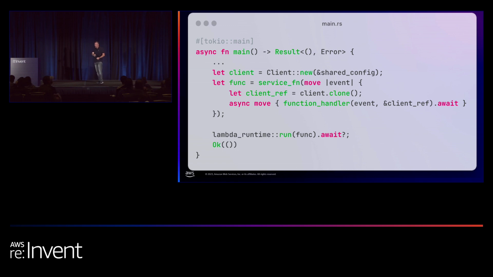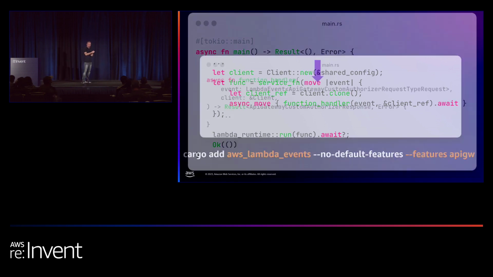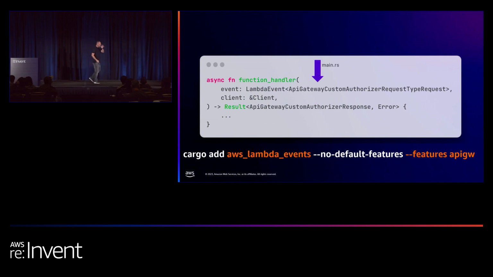In the same piece of code, in the same file, you can also write the handler. Again, I'm not going over the entire handler code, just showing you a snippet. For those who are not familiar, Rust is a statically typed language. It means that you have to define each variable, and for each argument, you have to define its type.